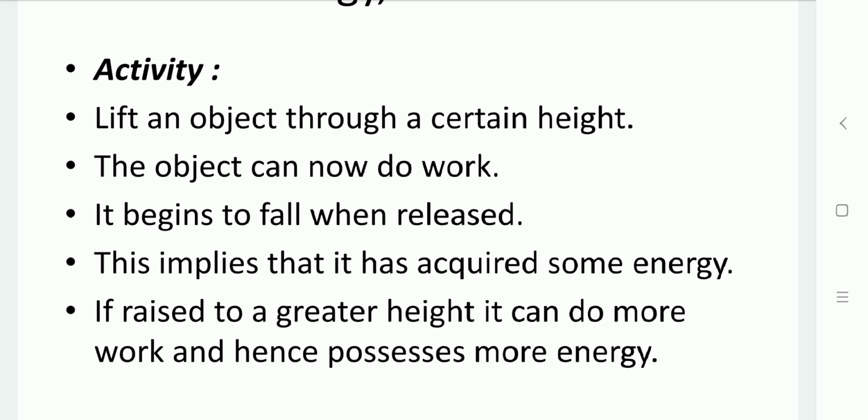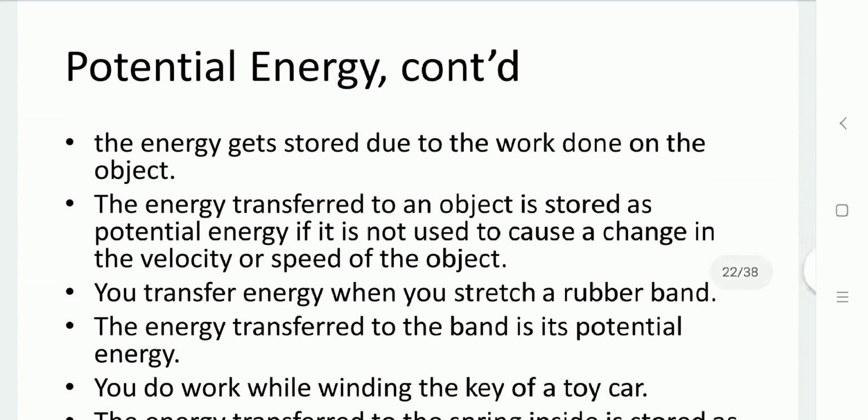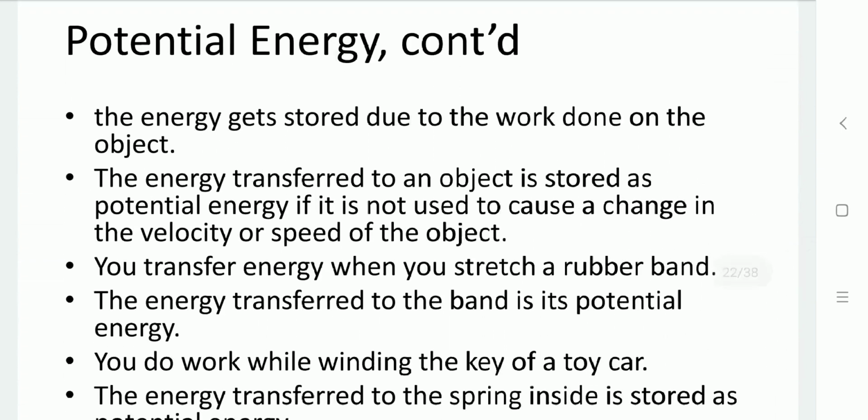So here in all the activities, we define that the energy is stored in that object due to the work done on that object. So the energy transferred onto the object is stored in terms of potential energy, and it will cause a change in velocity or speed.